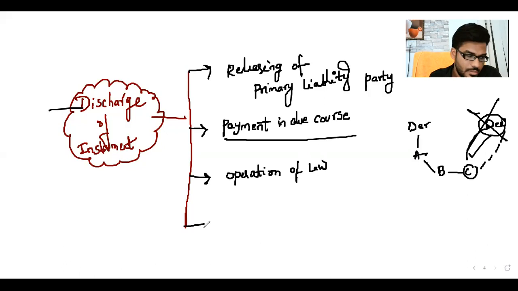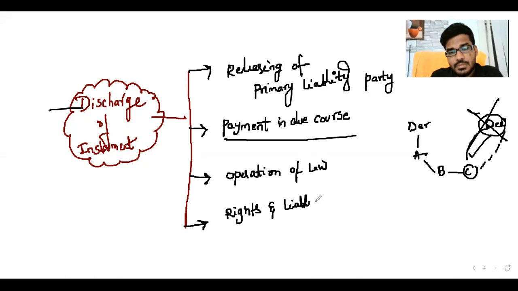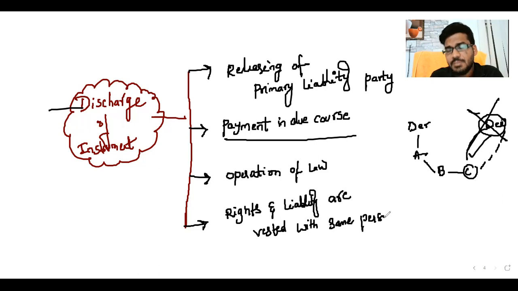Next, rights and liabilities are vested with the same person. What is the meaning of that?